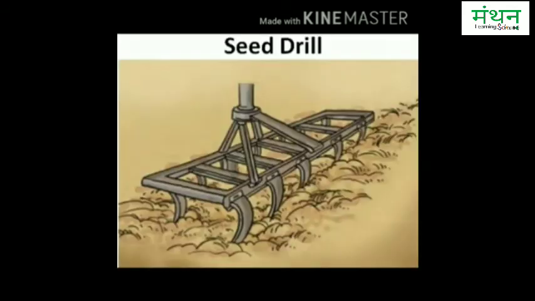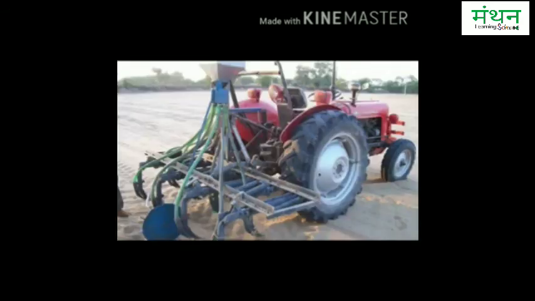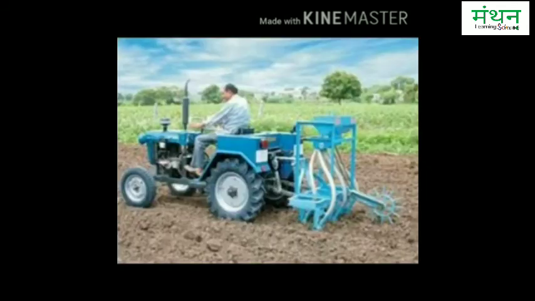Third, by seed drill. A seed drill has a funnel-shaped seed bowl connected to 4 or 5 pipes with sharp ends. These sharp ends can penetrate the soil easily. The drill is used with the help of a tractor. The drill makes proper furrows in the field and gradually drops the seed at the right depth into the soil. This method saves time and labor and is more efficient than the traditional tool.